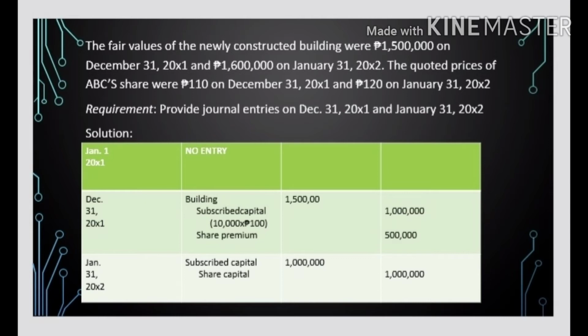So as you can see, this is the solution. January 1, 20X1, no entry. December 31, 20X1, building, this is 1,500,000, guys. And subscribed capital, 10,000 times 100 pesos is 1 million. Share premium 500,000. January 31, 20X2, subscribed capital 1 million, and share capital is also 1 million.